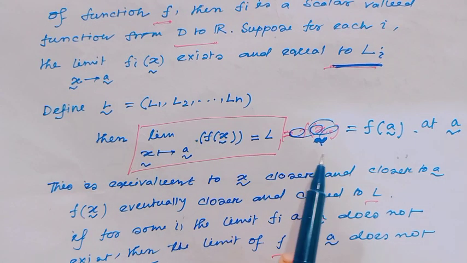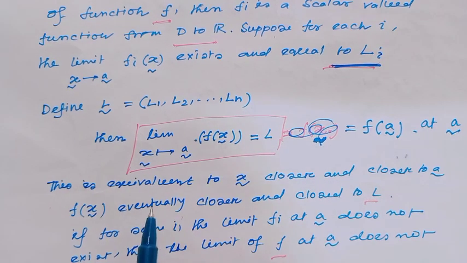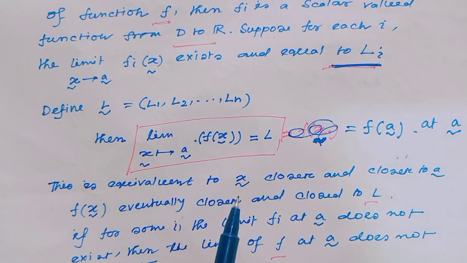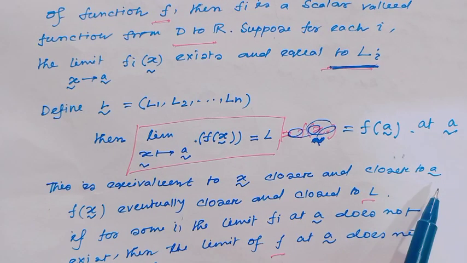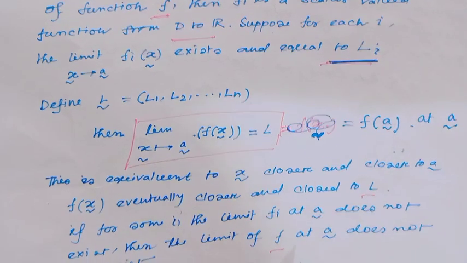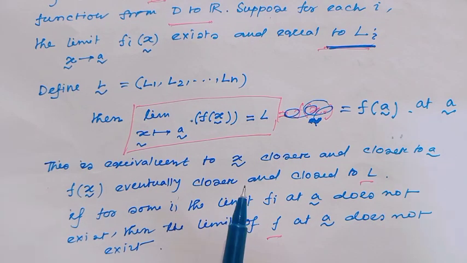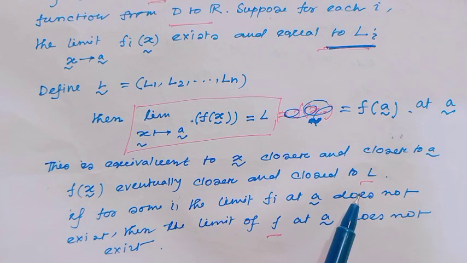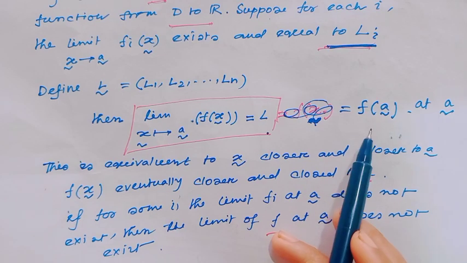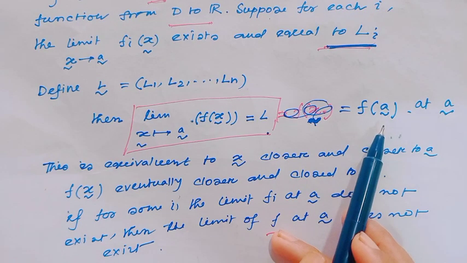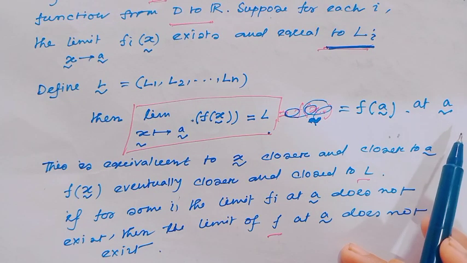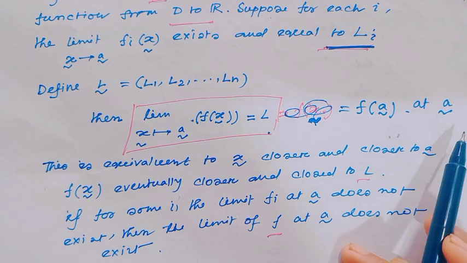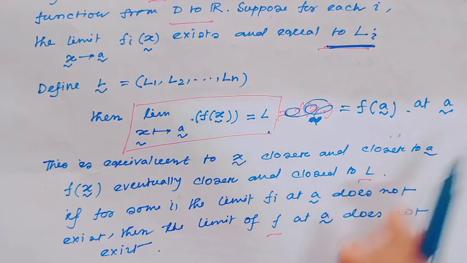And from this expression we can tell this is equivalent to saying that when the vector x̃ is closer to ã, then f(x̃) is eventually closer and closer to L. And if this L is equal to f(ã), then we can tell the function is continuous at the point ã.